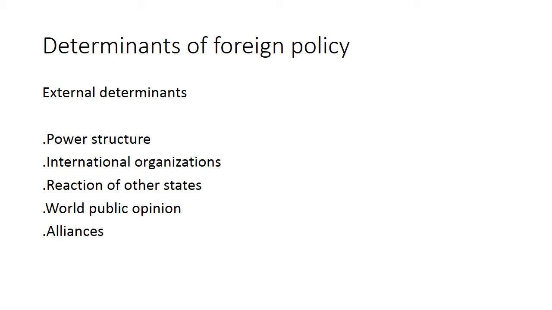They have their own opinions according to their situation and their choices. So the external determinants of foreign policy have their own impact over the foreign policy, and they can change it, mold it, amend it, and make a new foreign policy.